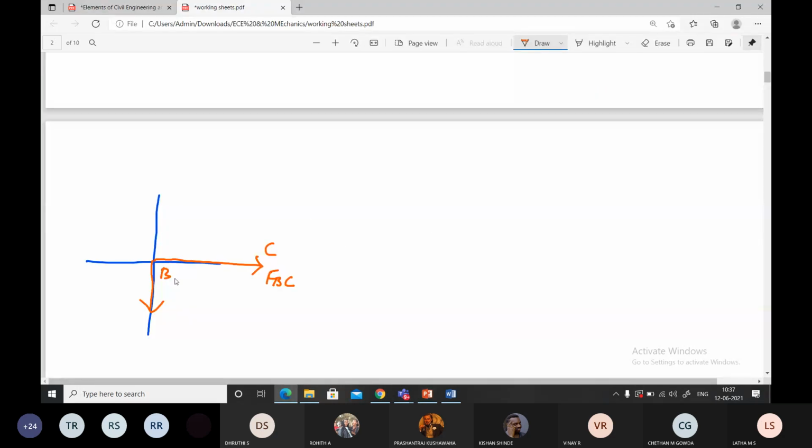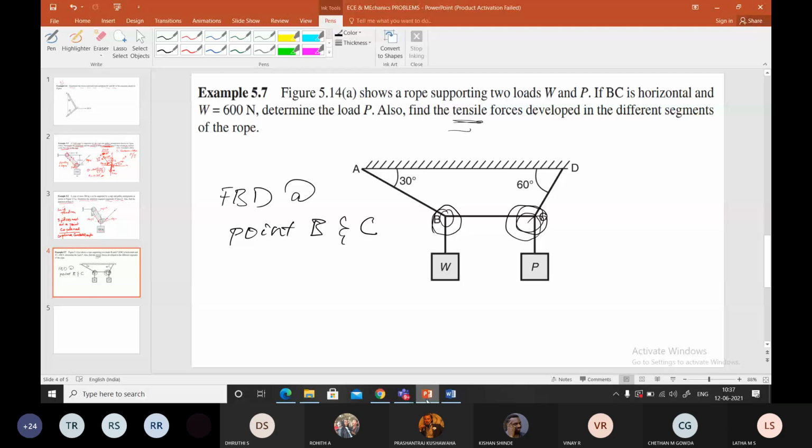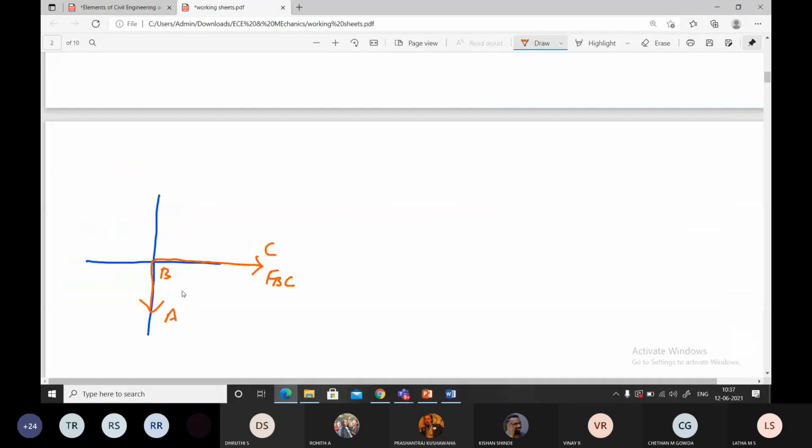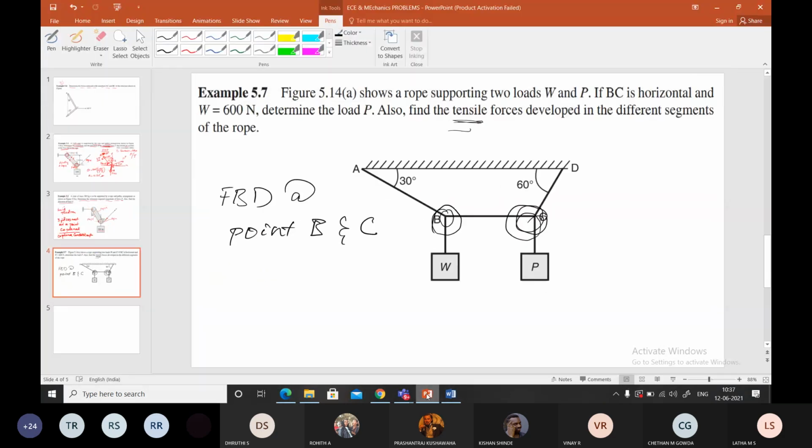Never mind, we'll take it as FBA, FAB. Then what is the other rope? The point B is connected to A. So that is A. This I'll keep as W only. This is connected to A, so this is FBA. What is the angle of inclination, students, of FBA?